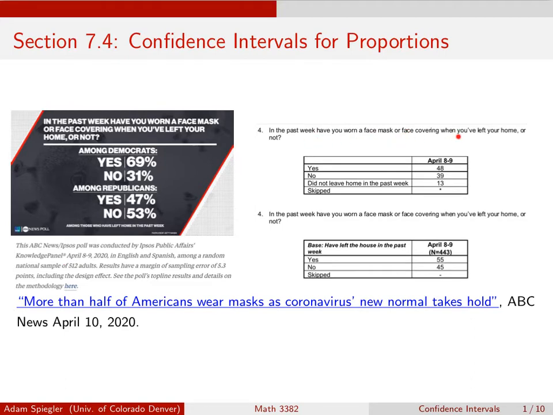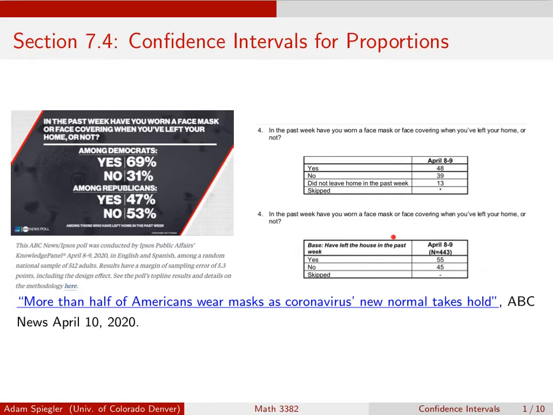So here's the question that they asked. In the past week, have you worn a face mask or face covering when you've left home? And these are percentages of people, not total number of people, that responded yes, no, or did not leave home. And so they ignored the people that did not leave the home. Out of the 512 people, 443 said they did leave the home. And out of these people that did leave the home, 55% said they did wear a face covering, 45% said they did not. So I want to focus on the data collected in this question.